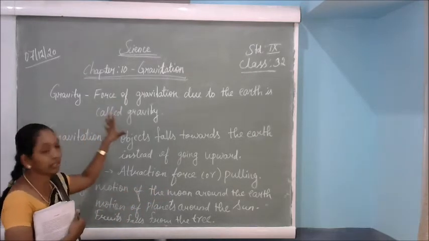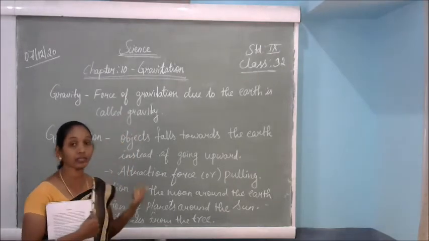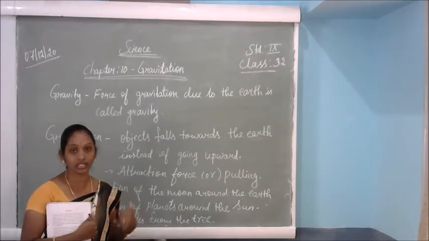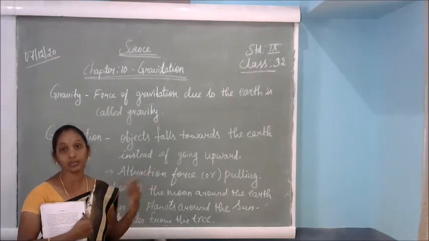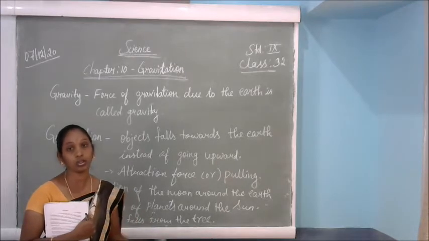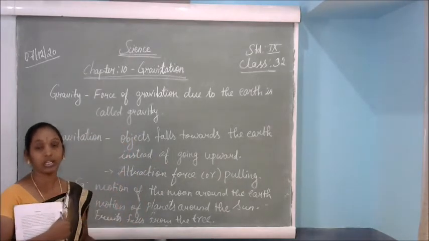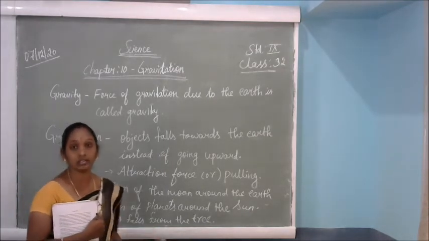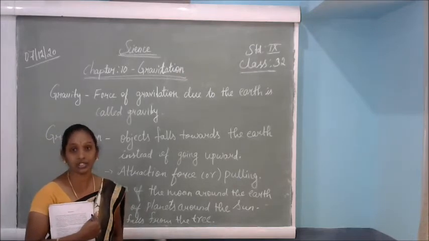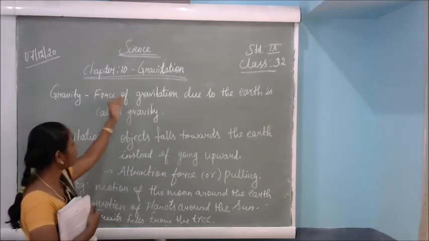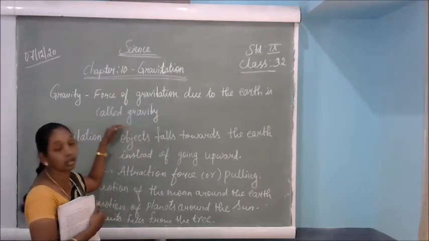So what is meant by gravity? Gravity means we can see objects fall from the top to the bottom. For example, from the tree the fruits fall down, the leaves fall down. If we throw a ball, it automatically comes down and reaches the earth. How does this happen? How does the object reach the ground? Because of gravitation. Gravitation is one type of force. The force of gravitation due to the earth is called gravity.